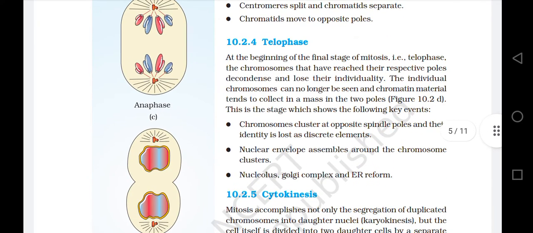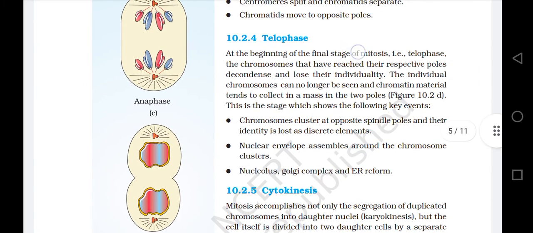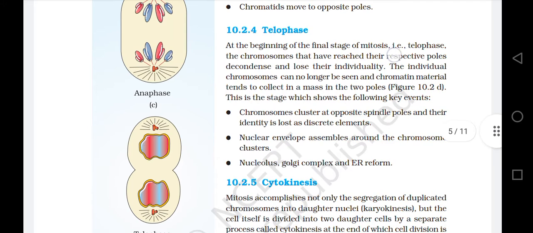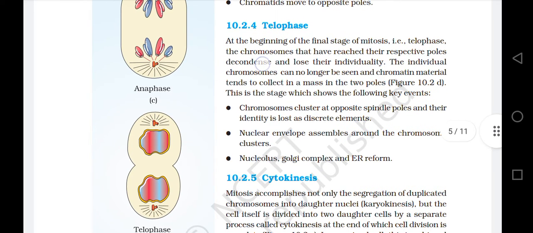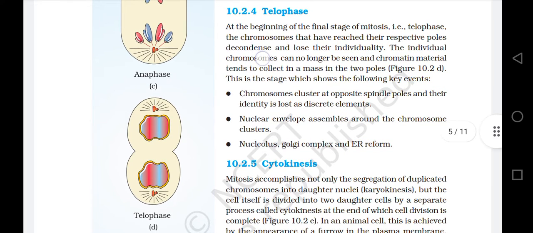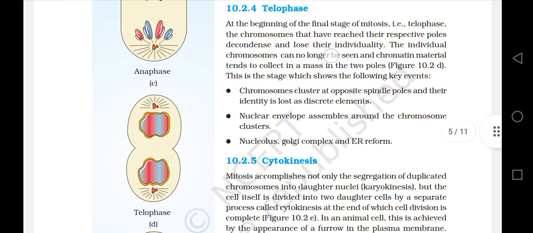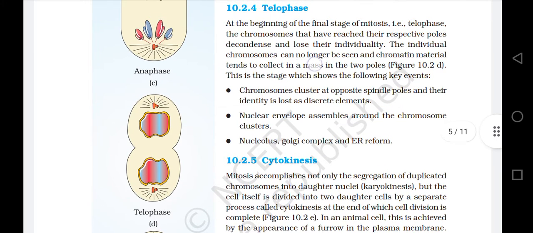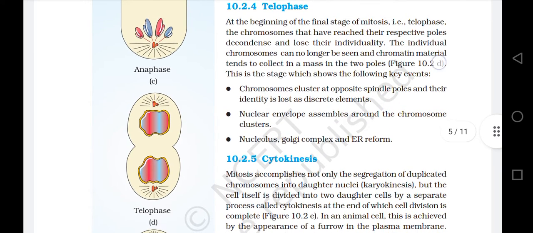10.2.4 Telophase. At the beginning of the final stage of mitosis, that is, telophase, the chromosomes that have reached their respective poles decondense and lose their individuality. The individual chromosomes can no longer be seen, and chromatin material tends to collect in a mass at the two poles. Figure 10.2d.